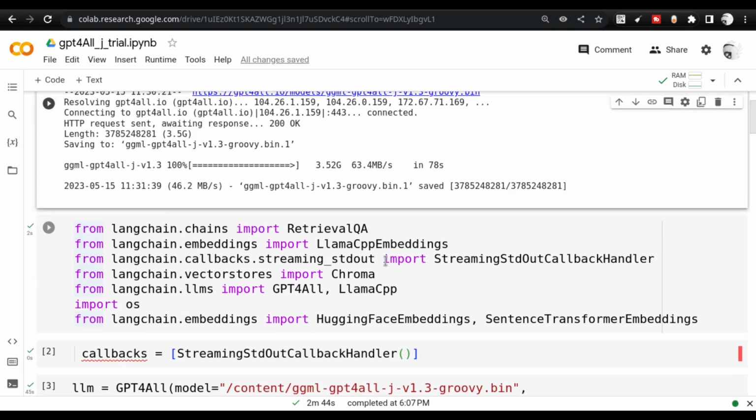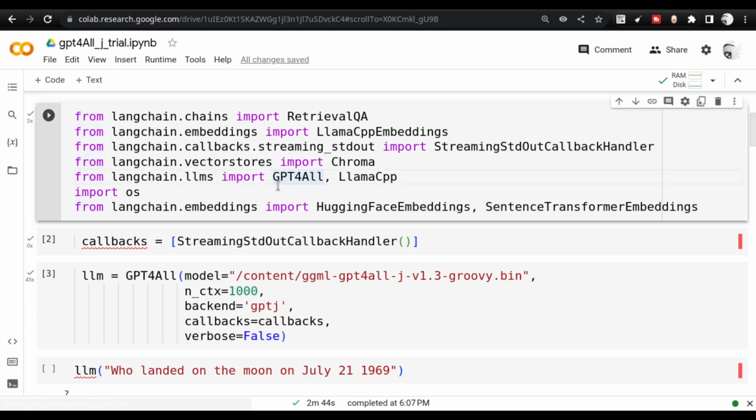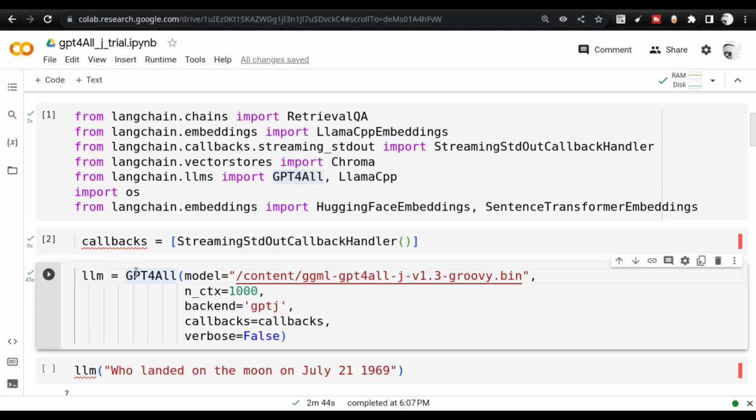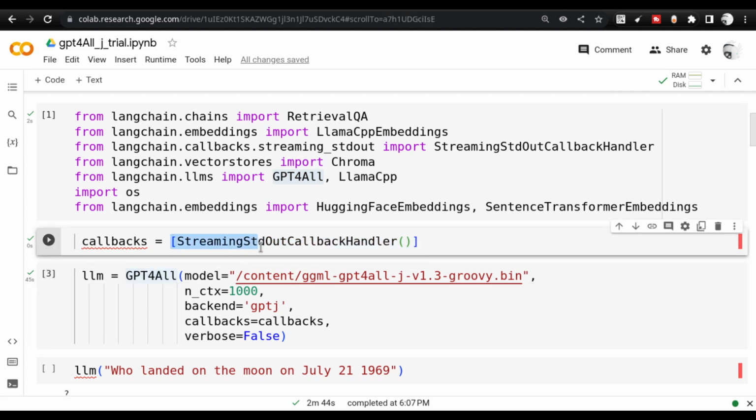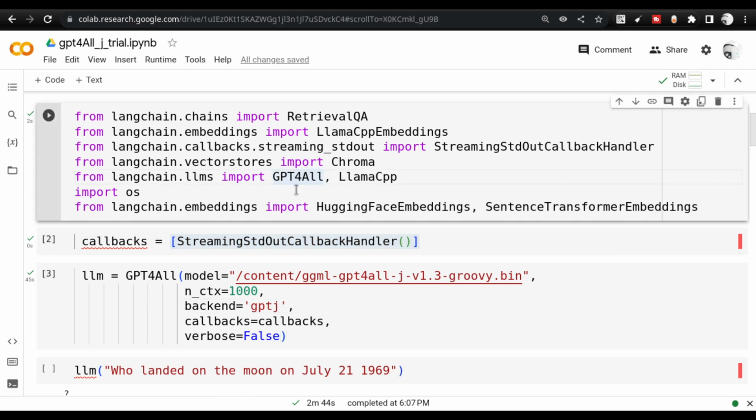Then I am using the GPT4All class inside the Langchain library, and I am creating the large language model here. This is the first step, and in order to do that, I need to create the callback. This basically creates a kind of streaming output for the large language model, and also the context and the backend.